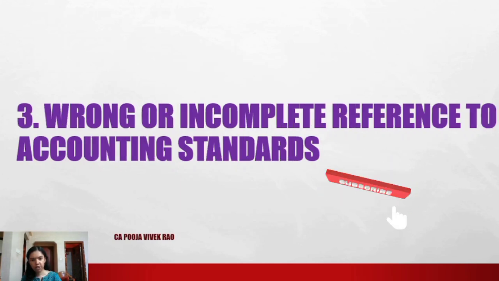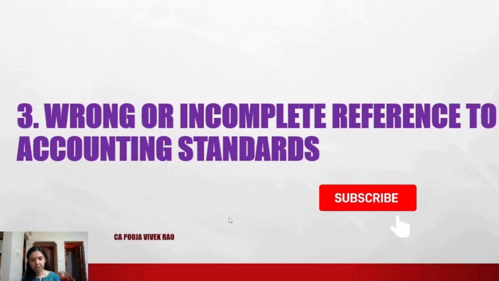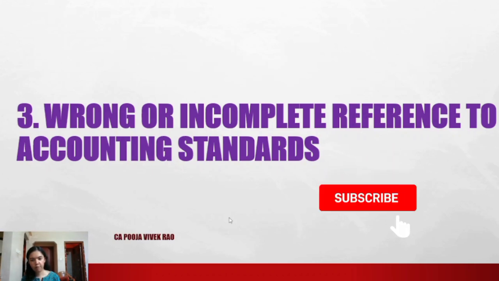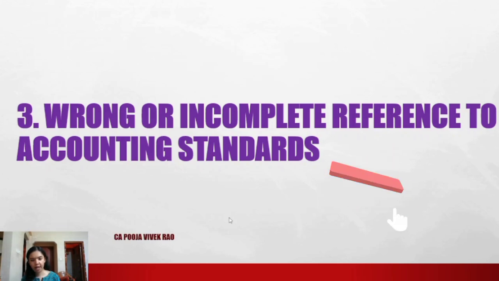The next error noticed was wrong or incomplete reference to accounting standards. So many a time it was noticed that students either quote the wrong AS number or misquote the para numbers or misquote the provisions. So if you are not 100% sure about the AS number or para number, it's better not to quote them. Because if you quote the wrong AS number or wrong para number, there are chances you might lose the marks.